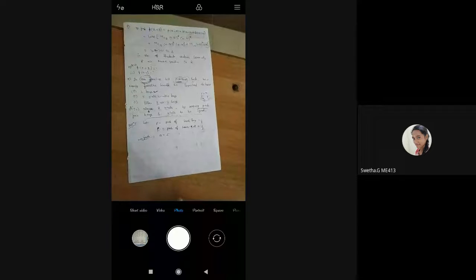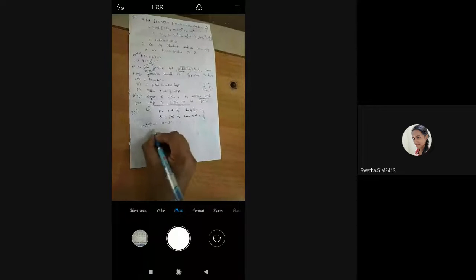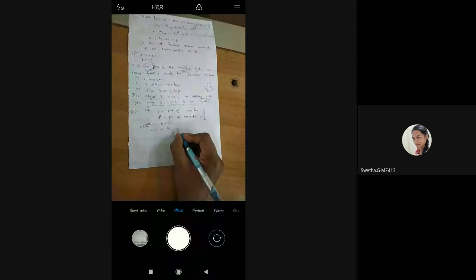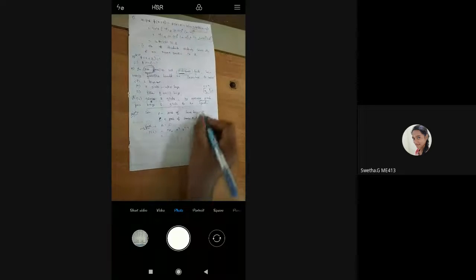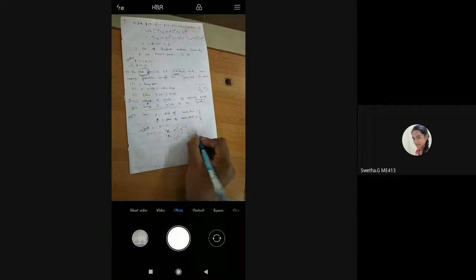Okay. So same thing for P of x, nCx p power x, q power n minus x. And you know the values already. So 5Cx, p power x means 1 by 2 power x, next 1 by 2 power 5 minus x.